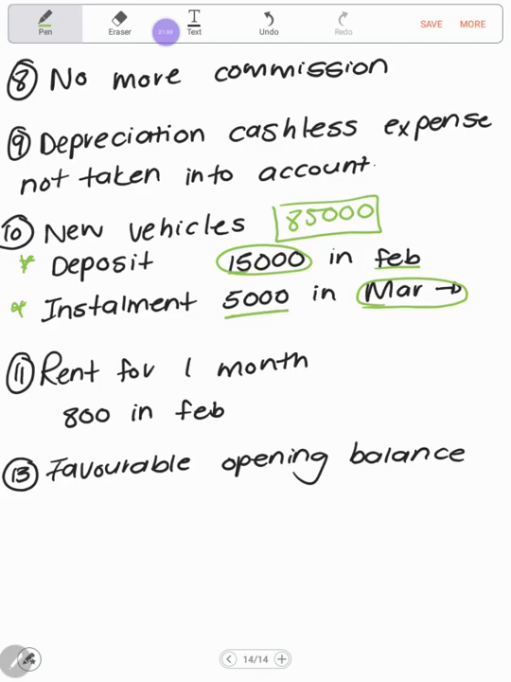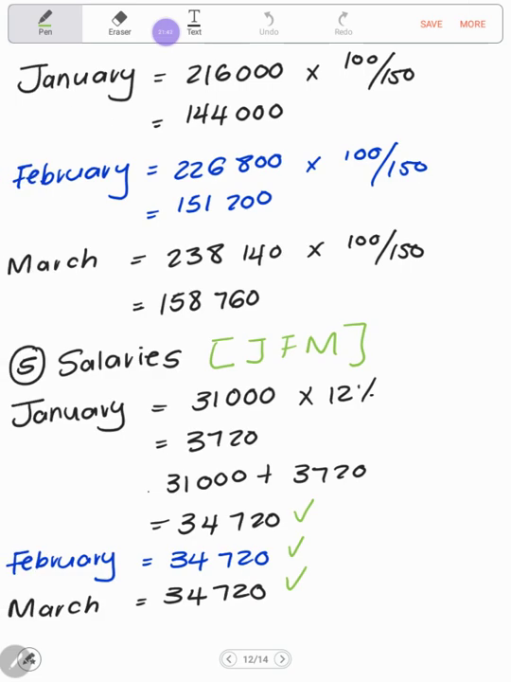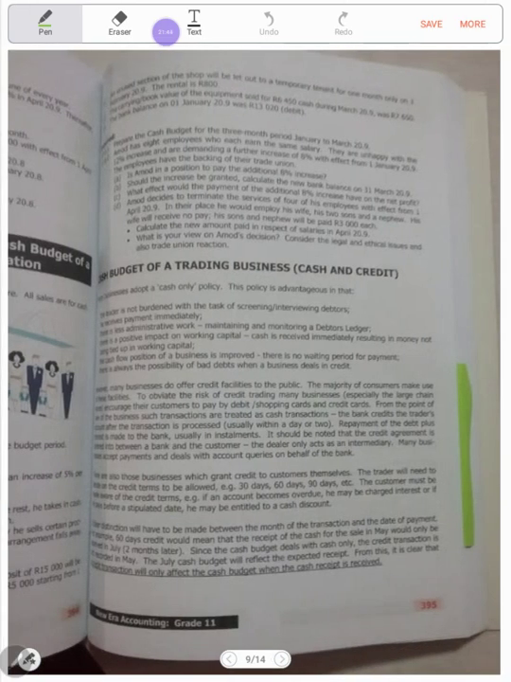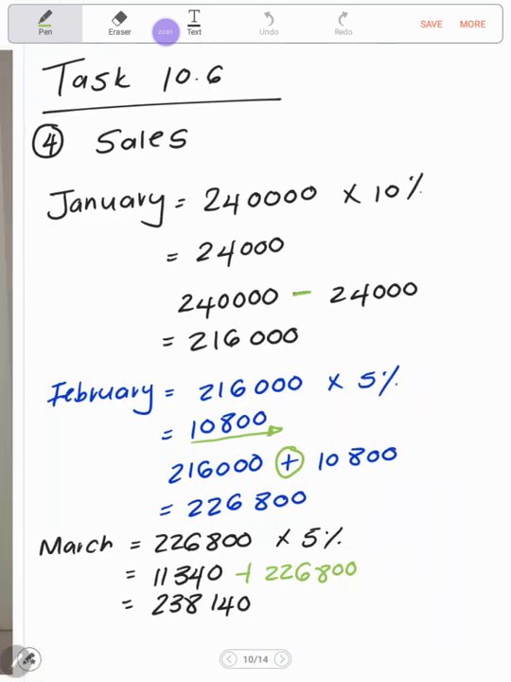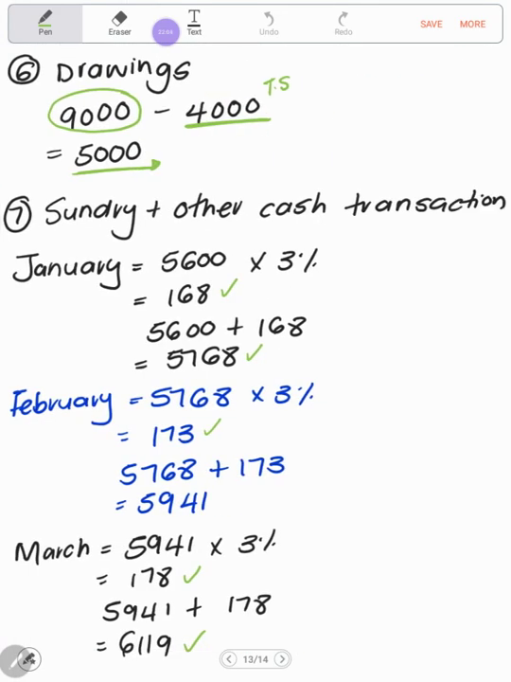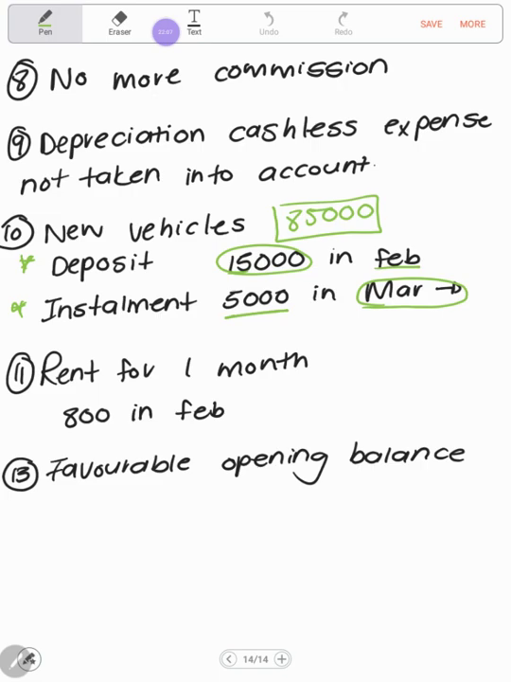I just want to take your attention back to adjustment number 8. They said that Ahmed's Corner Store has an arrangement with another dealer whereby he sells certain products on behalf of this dealer. For this, he receives commission. This arrangement falls away with effect from the 1st of January. So that would have been recorded as commission income, but now it has fallen away with effect from January. Again, your budget period is January, February, and March. So there will be no more commission.